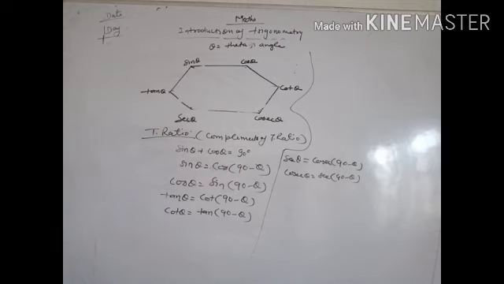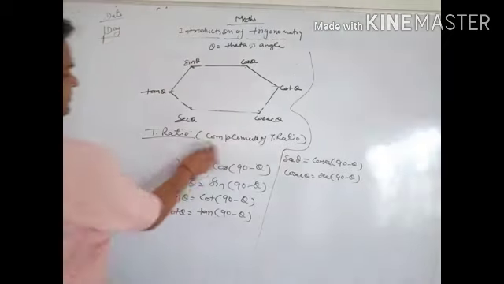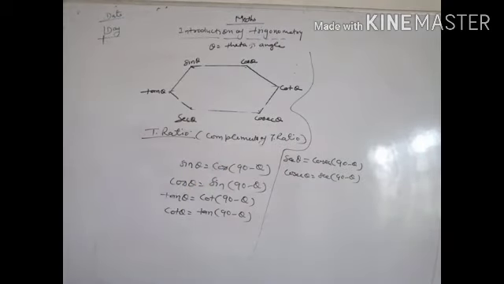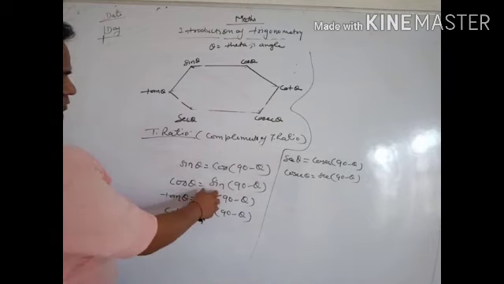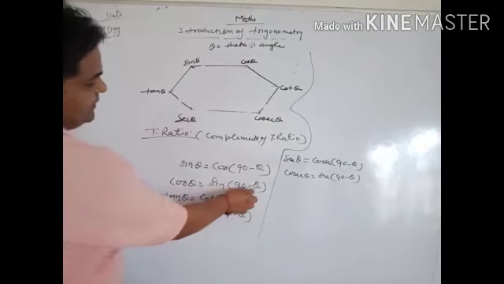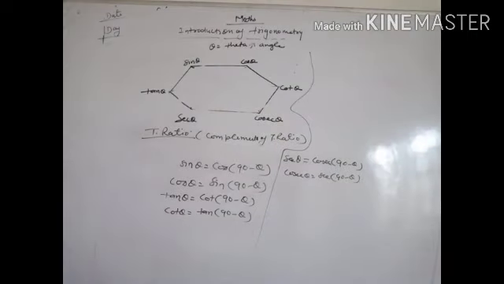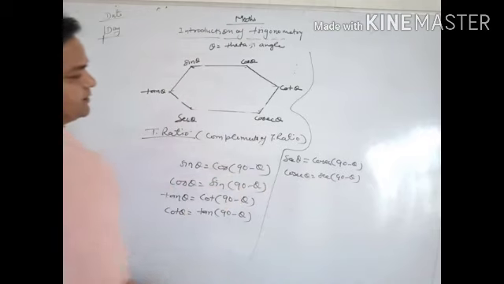Now we write this type of equation: sin theta equal to cos 90 minus theta, cos theta equal to sin 90 minus theta. It will be proved, complementary T ratios: sin theta equal to cos 90 minus theta, and others.